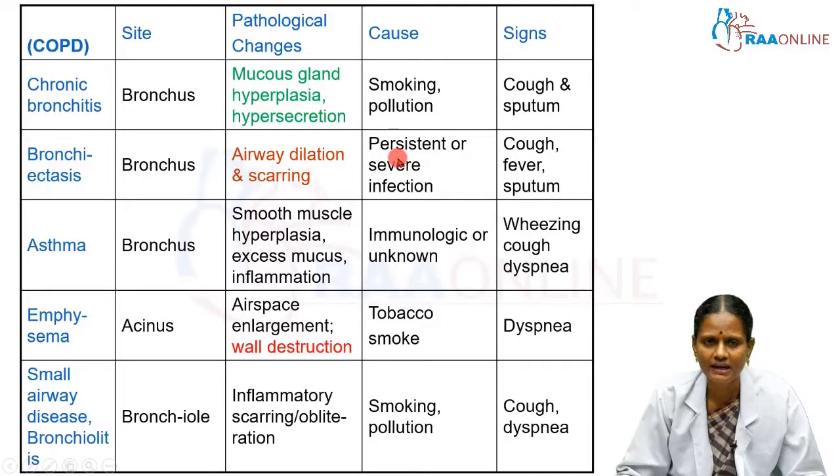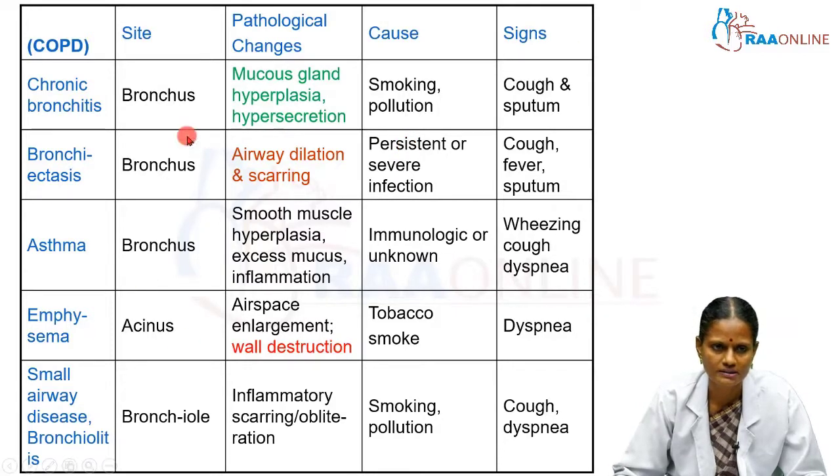So, the main etiological factor, in a nutshell, we will see what happens in each of the COPD diseases. In chronic bronchitis, the main site of the lesion is in the bronchus, where there is mucus gland hyperplasia with hypersecretion from the glands. Smoking and environmental pollution are the main etiological factors, and the signs and symptoms include cough with copious sputum production. In bronchiectasis, ectasia is dilatation of the bronchi.